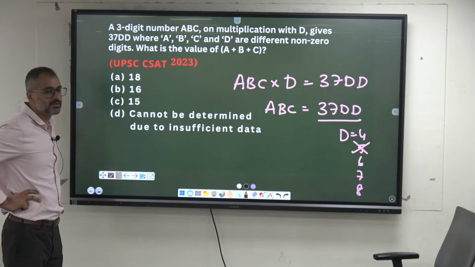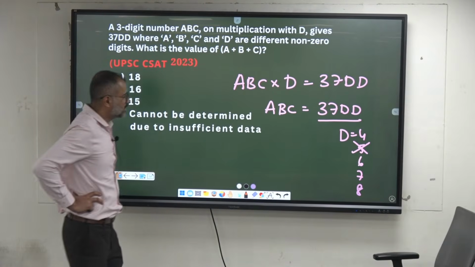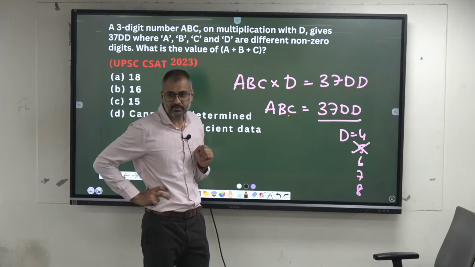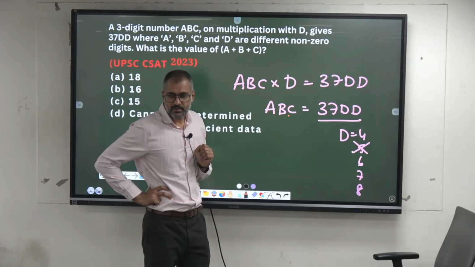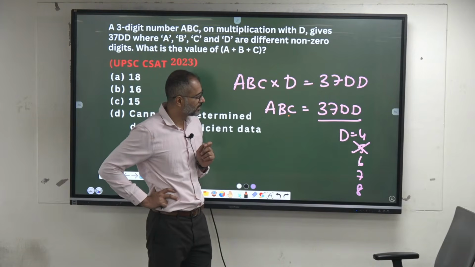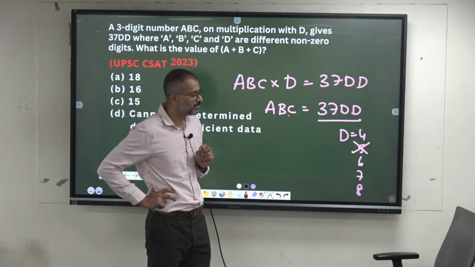Is it possible, meaning 3766 divided by 6? Will it get A, B, C, distinct digits like this? Three as well as 12, yes. No, it's not divisible by 6.